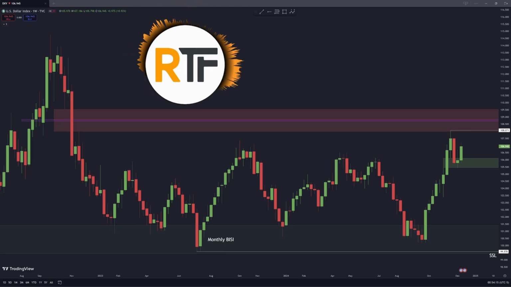Okay, so now going into the charts, let's take a quick look at the dollar index on the weekly chart. We can see that we did have a drop into this fair value gap, and now we're kind of rallying up, moving away from this fair value gap. So I'm anticipating the dollar index taking out this high, going back into this inefficiency, and this purple, remember that was the monthly volume imbalance. I think we could this time hit that monthly volume imbalance. So with the dollar index going up, traditionally indices will be going down. So going into this week, I will have sort of a bearish bias.